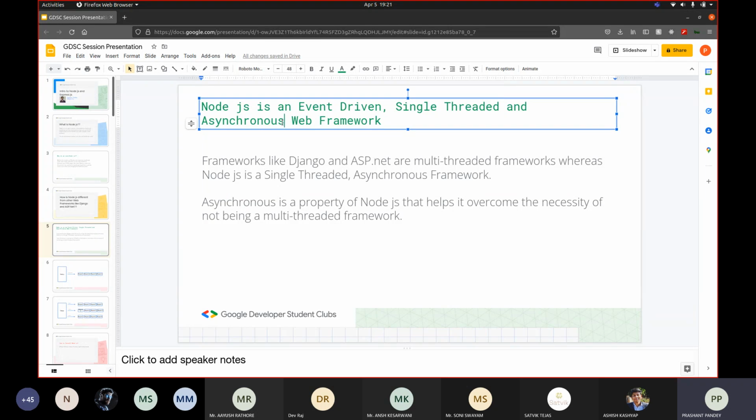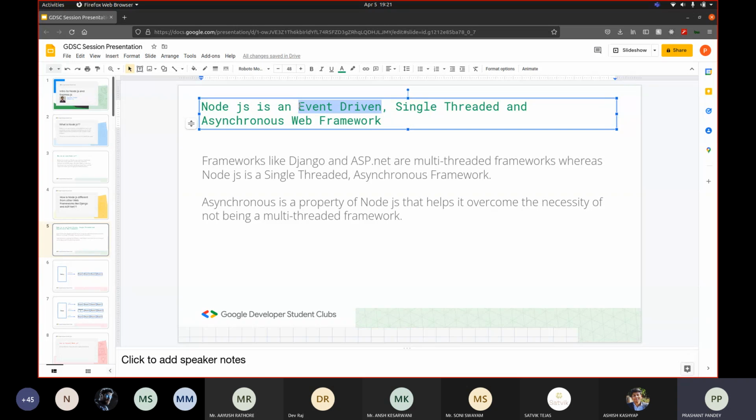I'll give you a short note on what asynchronous is. We'll learn more about it in the coming slides. To tell you what event driven is, you can think of an event as anything that happens on the server. For example, if a request comes to the backend, that's an event. If you receive data from the database, that's an event. So anything that happens on the backend is an event.